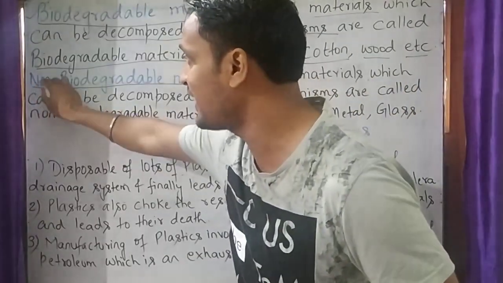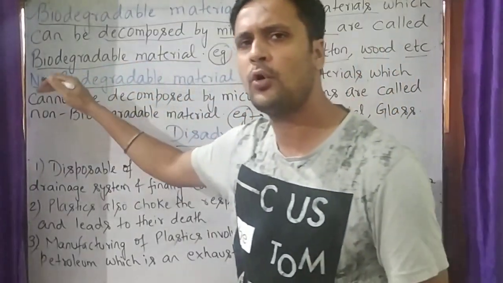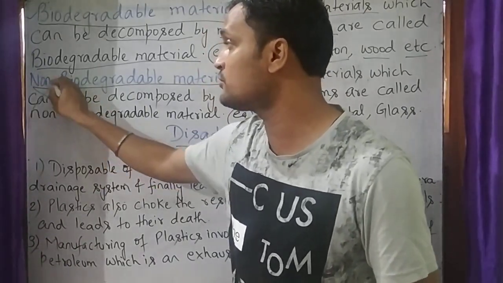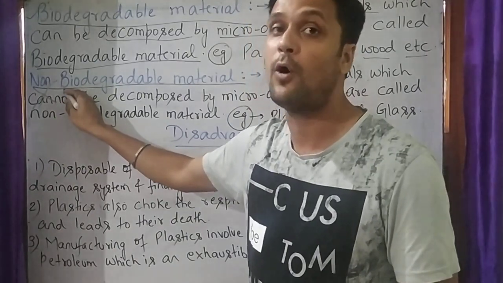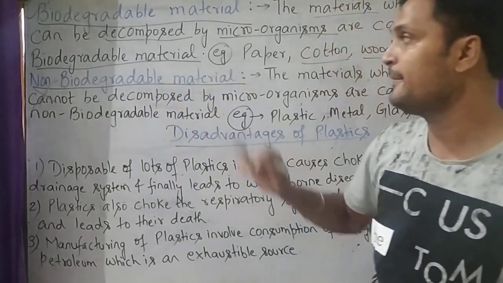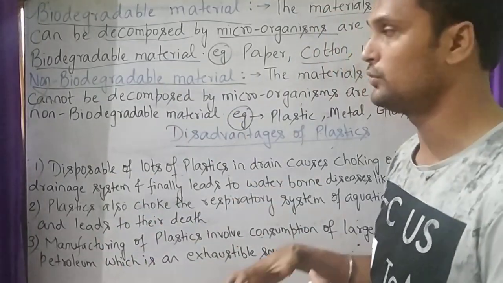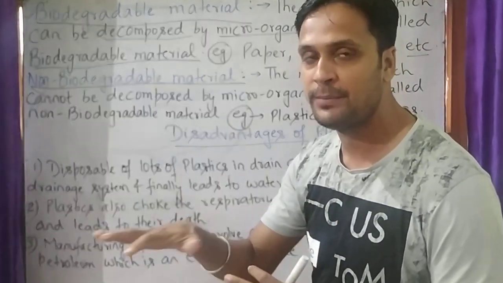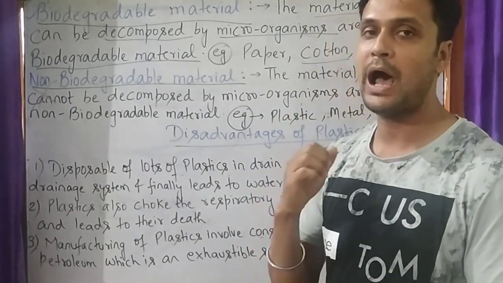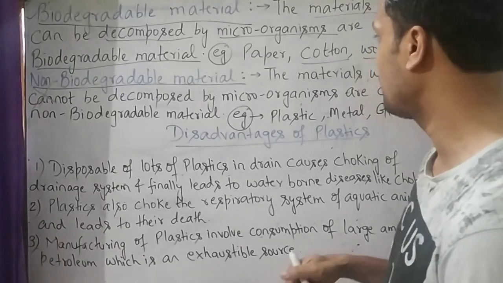Now we will see the second one, that is non-biodegradable material. This one is also obvious from its name. Non means not. Bio means living or microorganism. Degradable means to decompose. So those materials which cannot be decomposed by living things or microorganisms are known as non-biodegradable material. You can see what is written on the board.